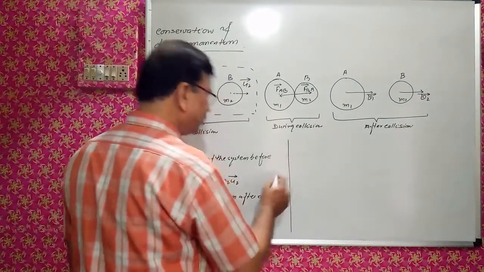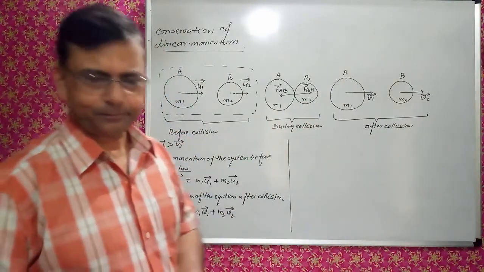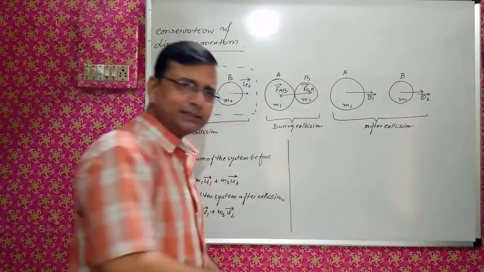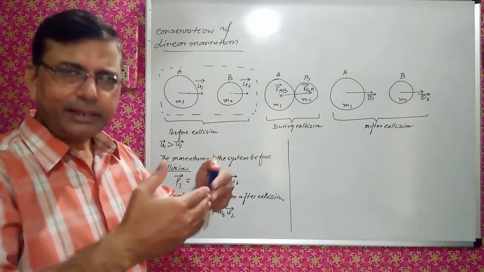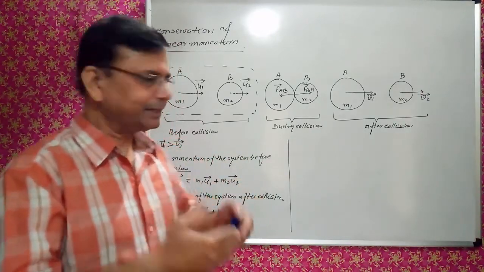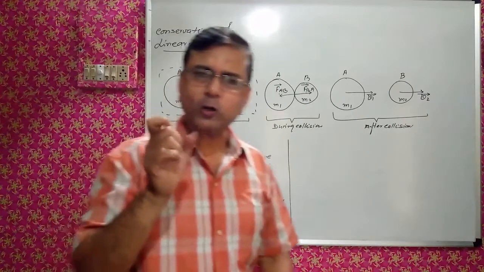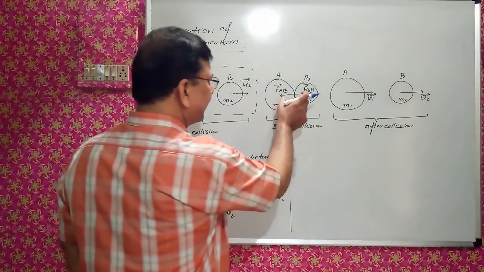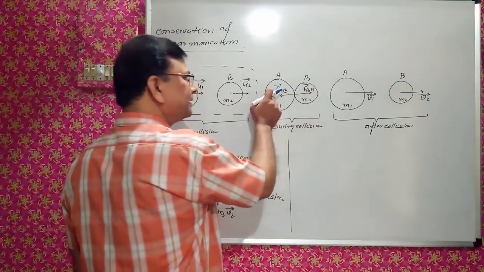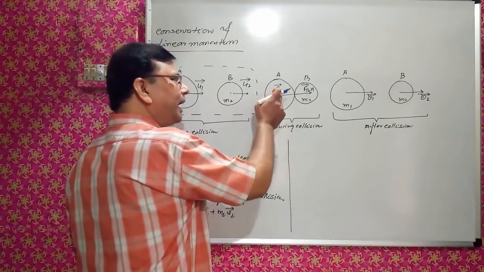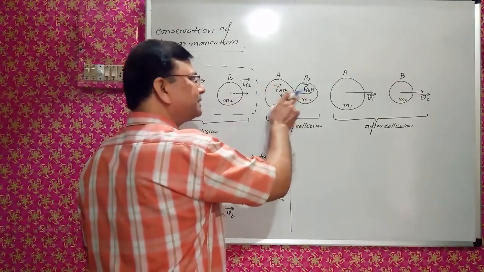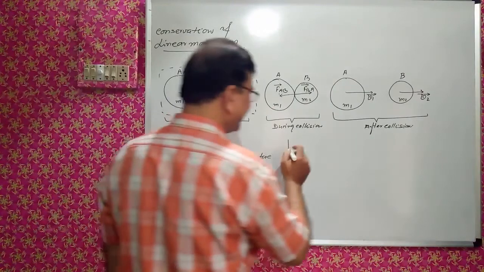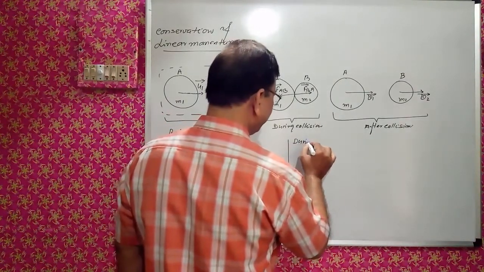Now, we will look at the situation when they are colliding. At the time of collision, when they are interacting, as per Newton's third law, there will be an action-reaction pair, isn't it? And that collision will be for a very short time. Here B is exerting some force, FAB, and A is exerting force on B, FBA. According to Newton's third law, these forces must be equal and opposite. So we will write during collision.